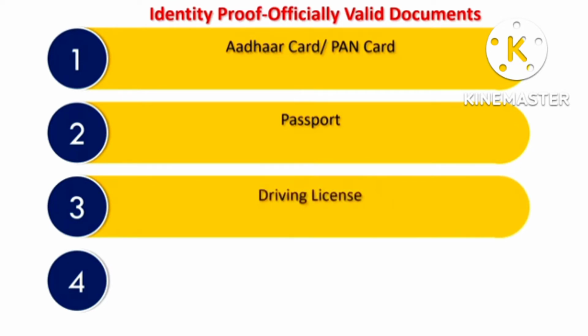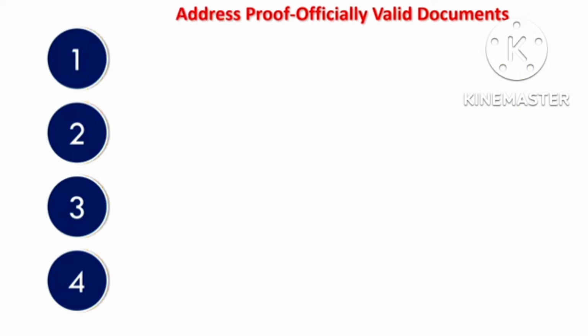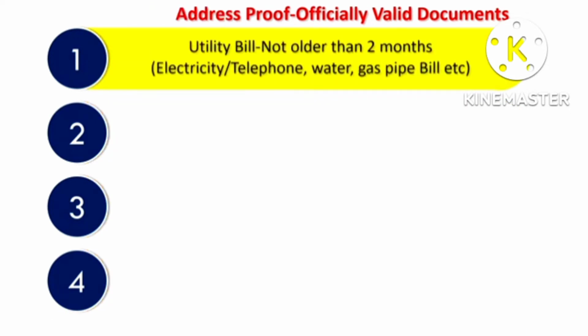Any one of these can be used. And a driving license is also one of the officially valid documents. Voter ID or NREGS job cards also can be used. And as address proof also you may have to submit.